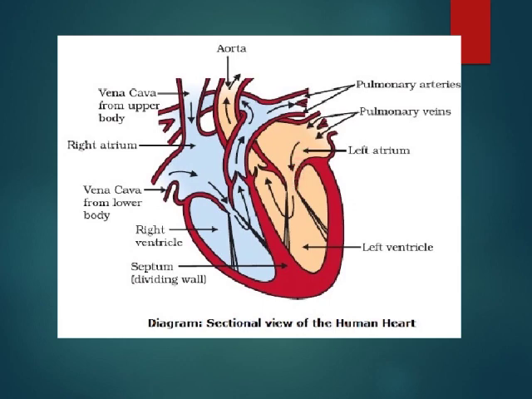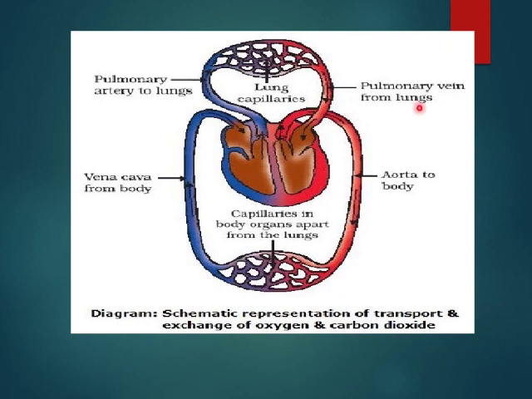Oxygenated blood is brought with the help of pulmonary veins. Pulmonary veins bring the oxygenated blood from the lungs, and the pulmonary artery takes away the deoxygenated blood to the lungs for oxygenation. This is again the diagram of your NCERT, the pulmonary artery to the lung, pulmonary vein from the lung. These are the lungs. Here it is shown, the blue one is the deoxygenated blood and this one is the oxygenated blood. The deoxygenated blood comes to the heart.